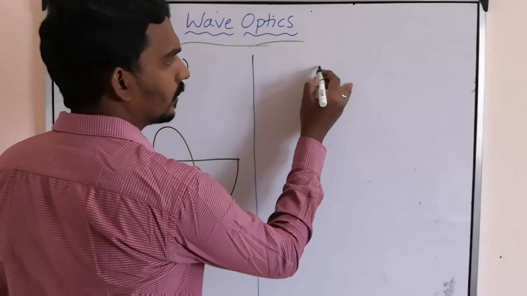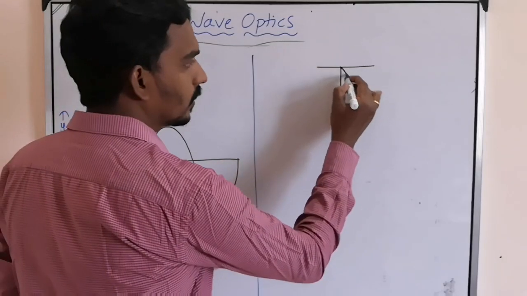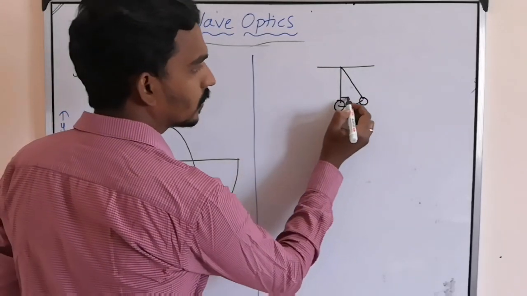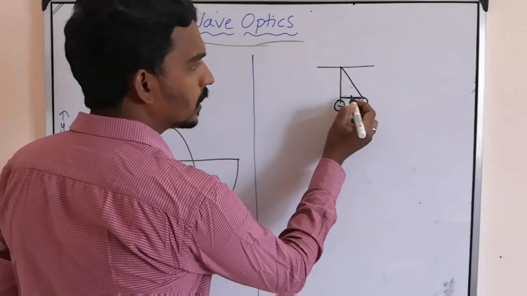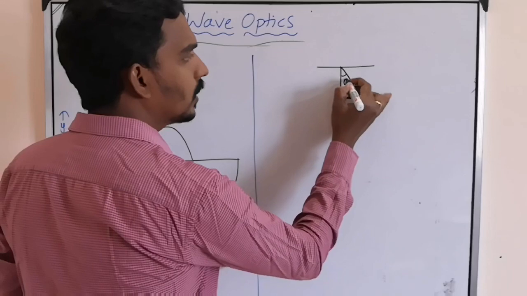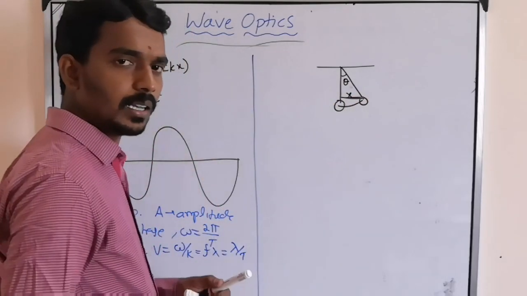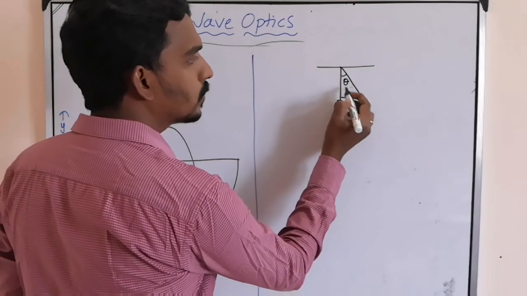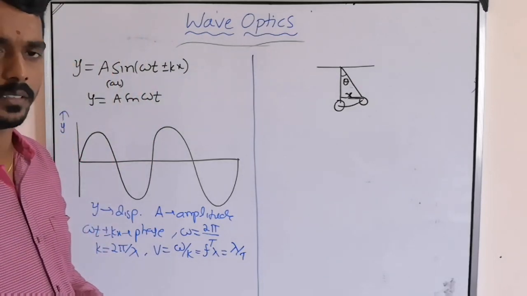See here, if you take a simple pendulum and displace it, there is a linear displacement and there is an angular displacement. For every oscillating particle, you can relate the linear displacement and angular displacement.